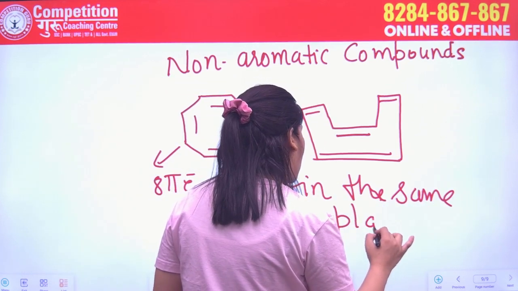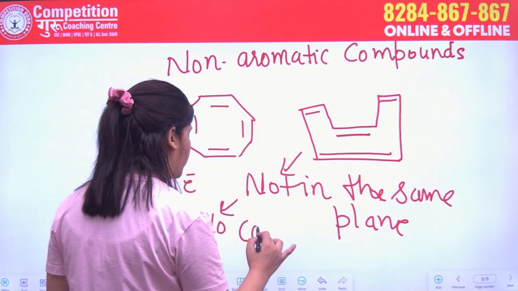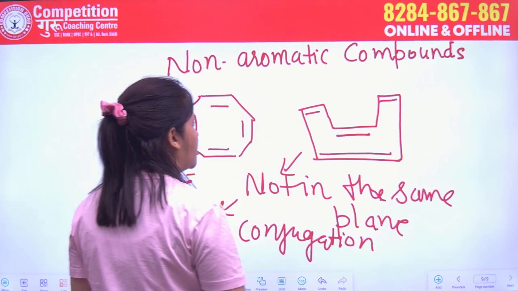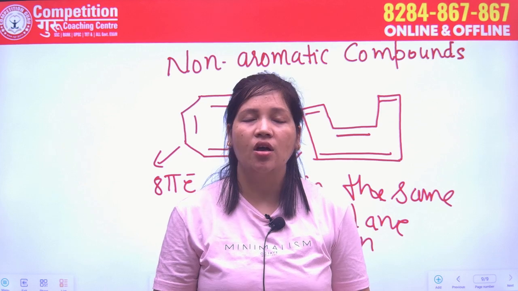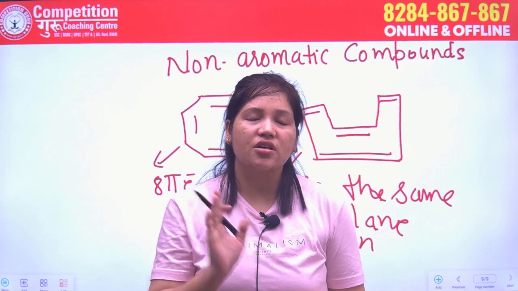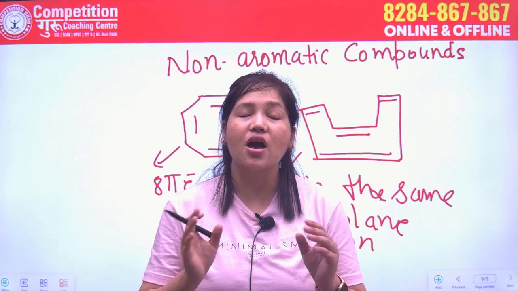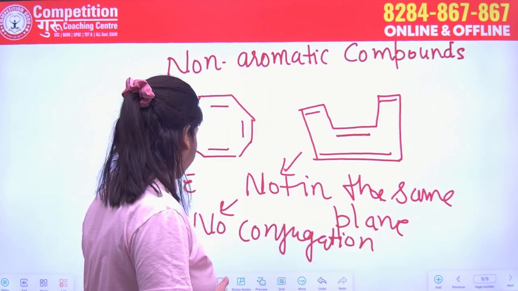So if not all the atoms are in the same plane, no proper conjugation. So the compounds in which all atoms are not sp2 hybridized, all atoms are not in the same plane, then there is no proper conjugation, and those kind of compounds are called non-aromatic compounds. We can take also another example.